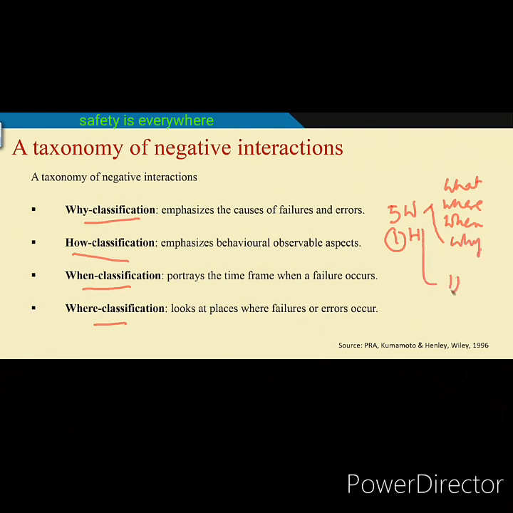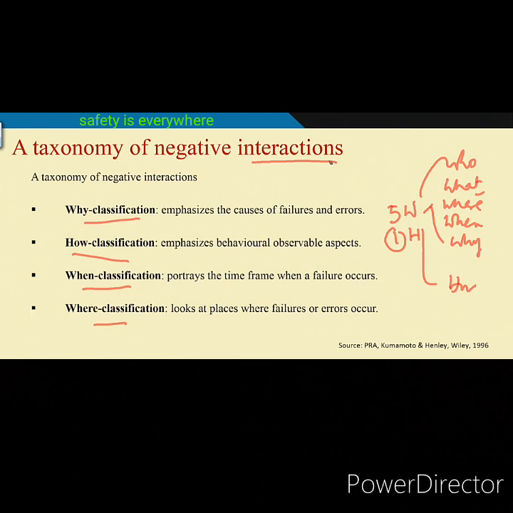Another one is who. So, who, what happened, who are involved, where it has happened, when it has happened, why it has happened, how it has happened, all those things you have to understand from the negative interaction point.